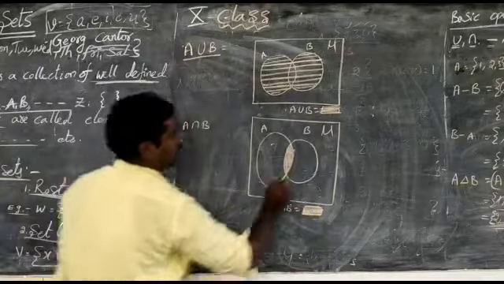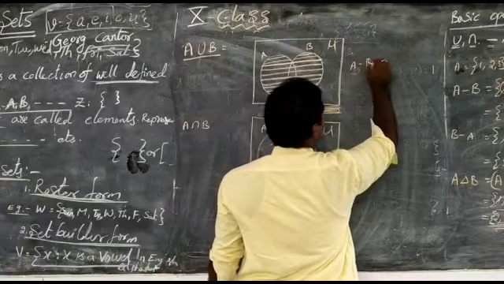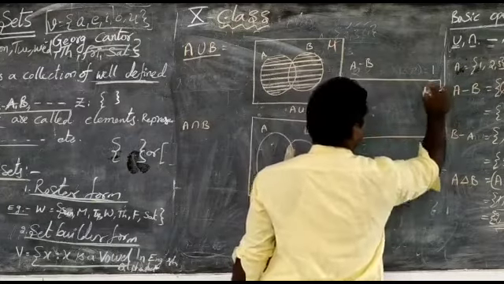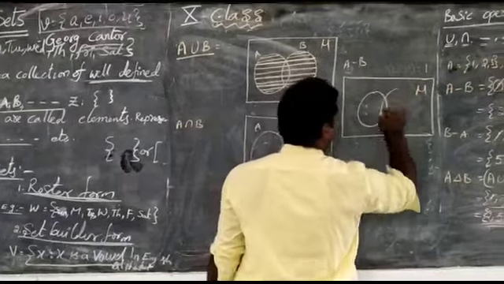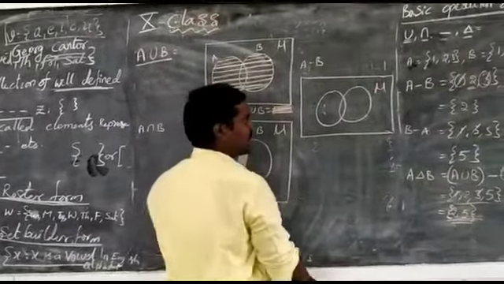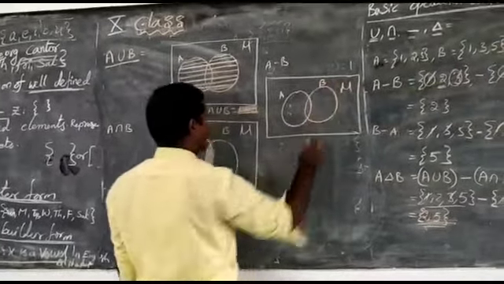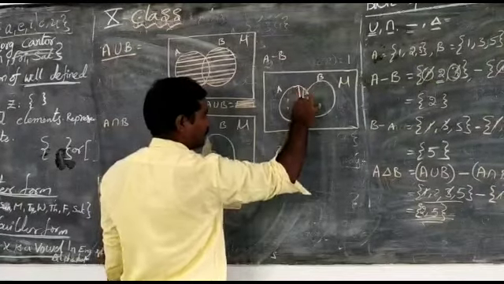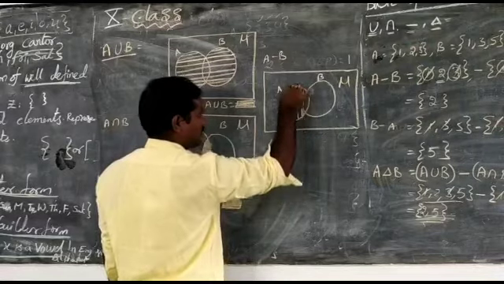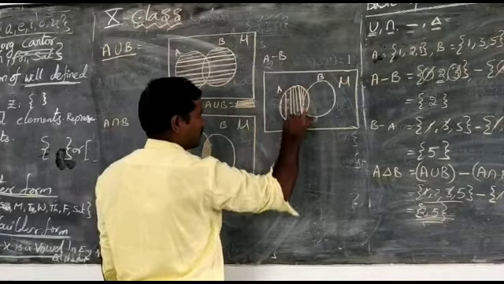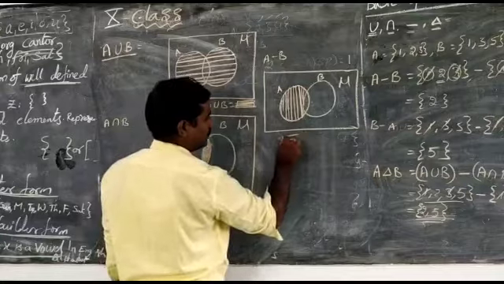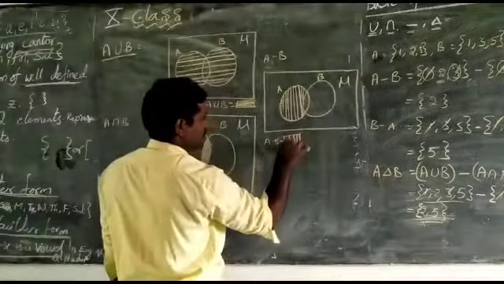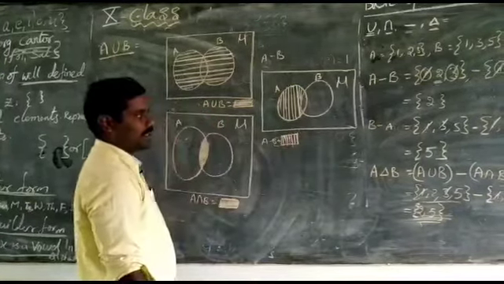Now I am finding A minus B. Again I am taking a rectangular box. It is the universal set, and it is A and it is B. A minus B is just A, without B, just A. This is A minus B.